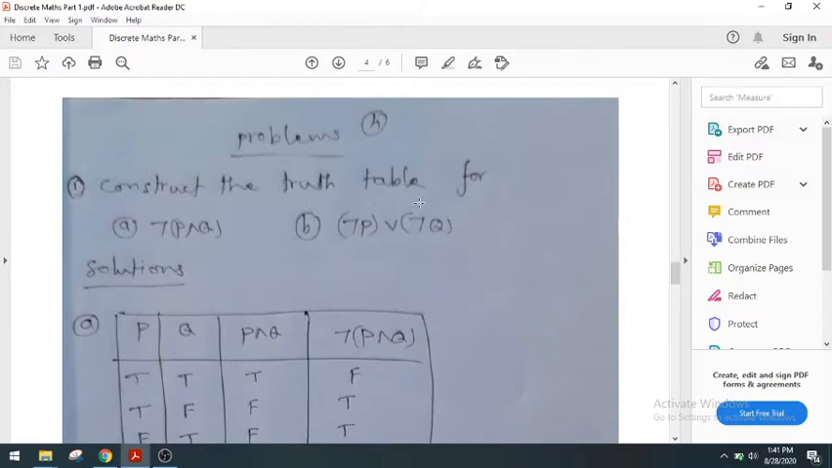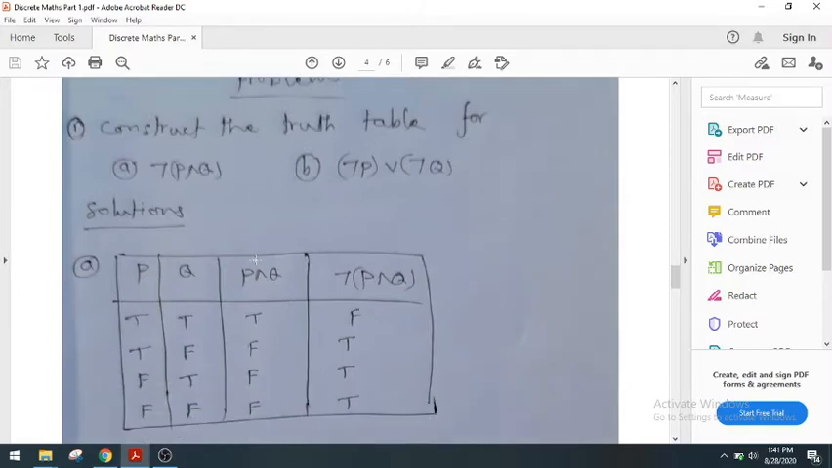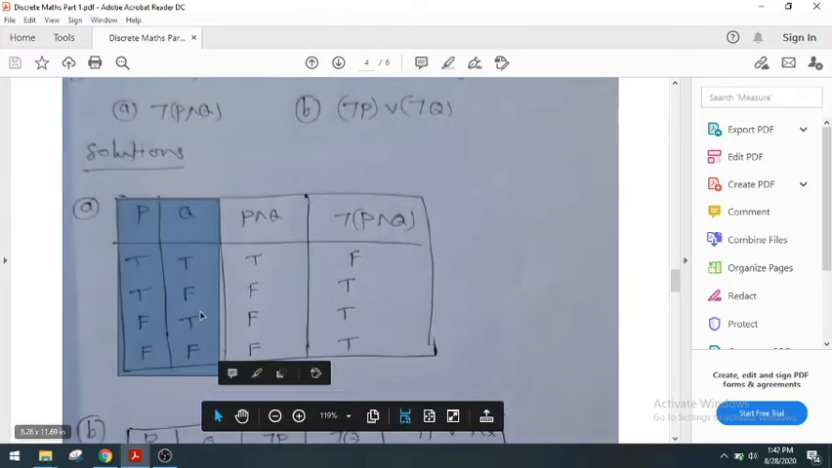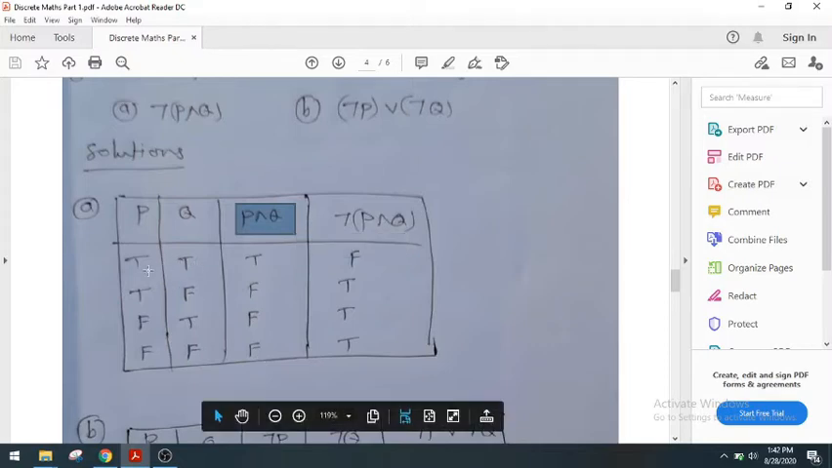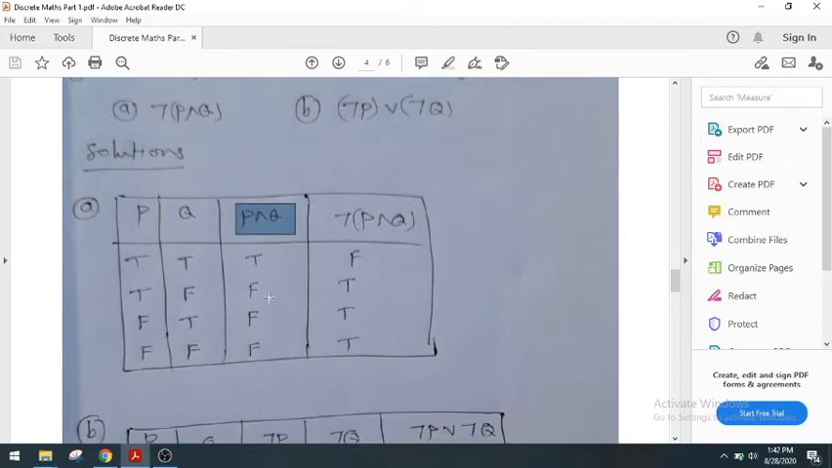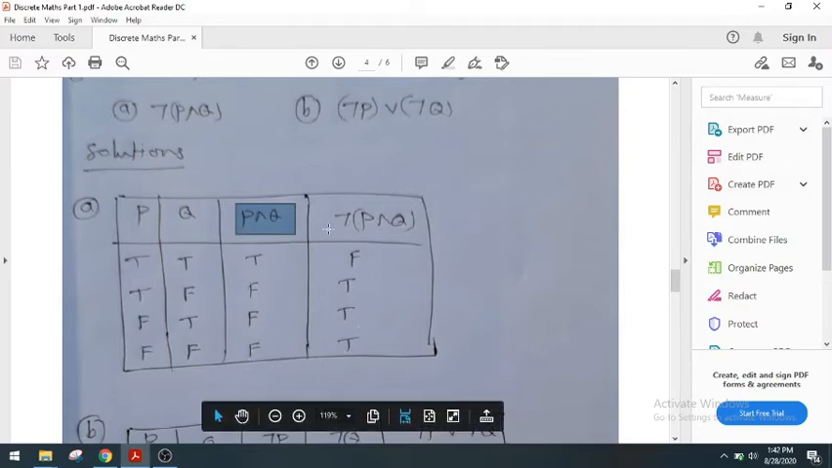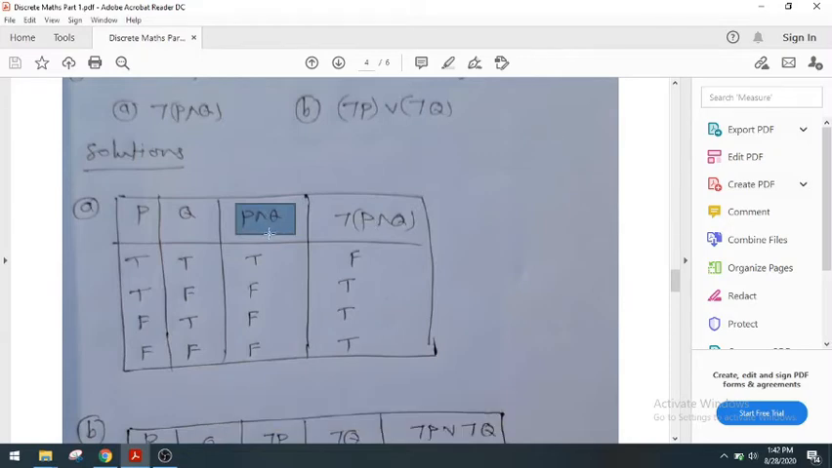Now we can construct the truth table for these problems. Here we have to find negation of P conjunction Q. So write down P, Q. This is the standard way. Don't panic. TT, FF, TF, TF for two statements. Here we first find P conjunction Q. Already we know that P conjunction Q means if both of them are T, then T, otherwise false. In the first row only we have both of them T, therefore we get T, and the remaining are false. Next, negation of P conjunction Q. That means we have to find the negation of this P conjunction Q.